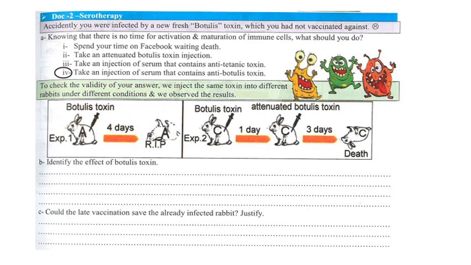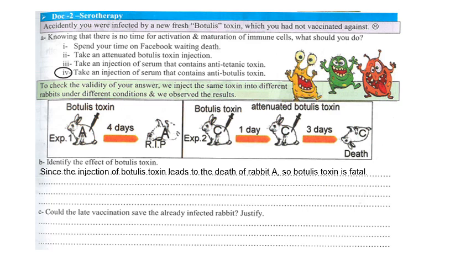To check the validity of your answer, we inject the same toxin into different rabbits under different conditions and we observe the results. Look at the experiments, identify the effect of botulism toxin. Identify, don't forget, you have to start with the justification, then the answer. As you see in experiment 1, the injection of the botulism toxin leads to the death of the rabbit after 4 days. So we say, since the injection of botulism toxin leads to the death of rabbit A,